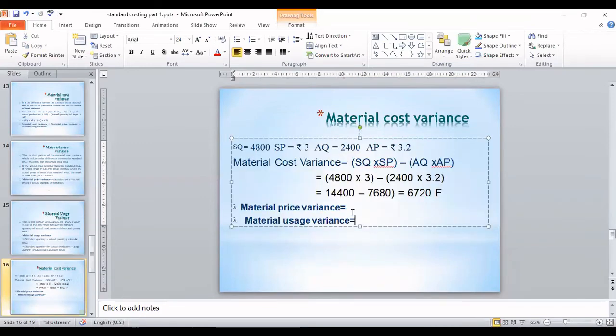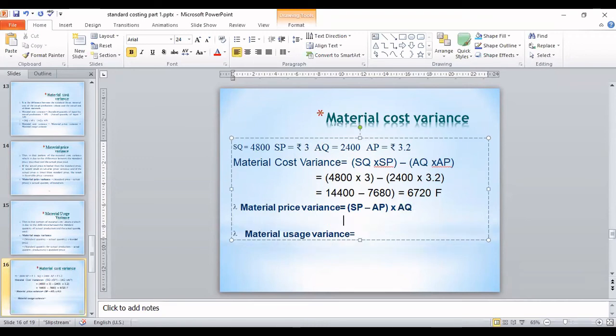Now, let us find out material price variance. What is the formula for that? We are focusing on price, so standard price minus actual price into actual quantity. Replace the values first.